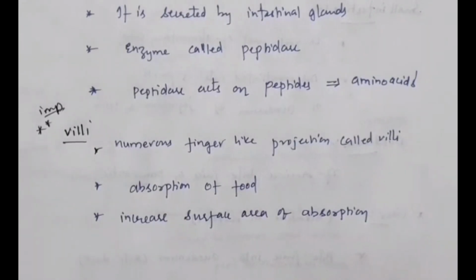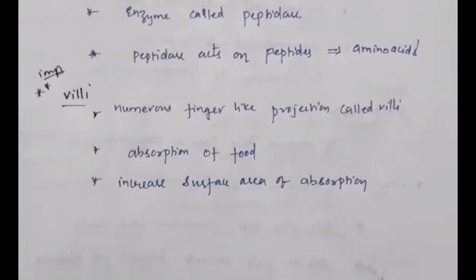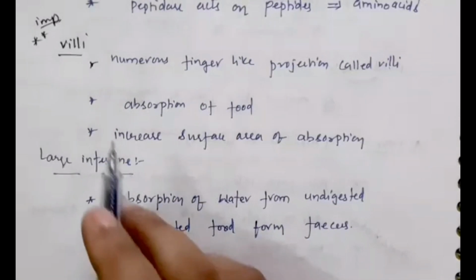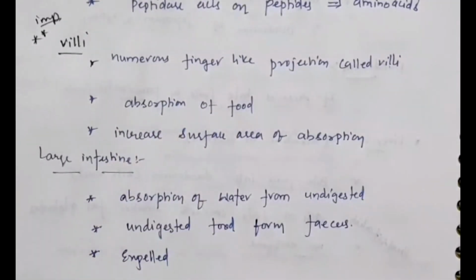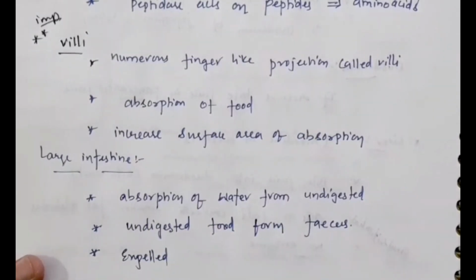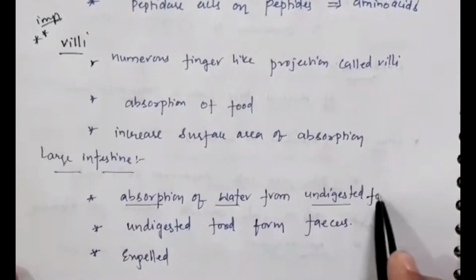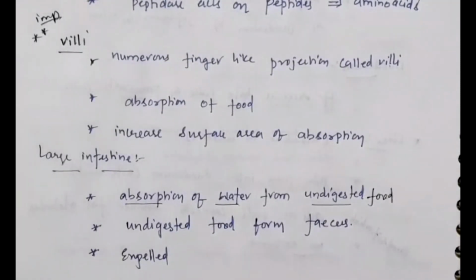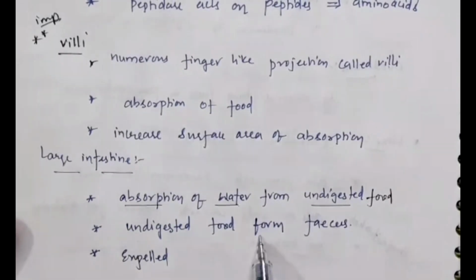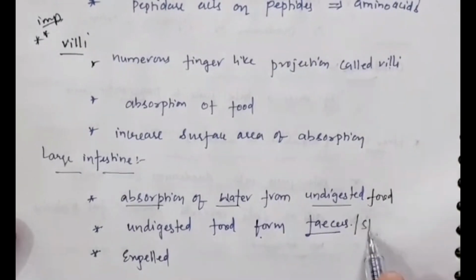Here the complete digestion takes place. After the complete digestion of food in the small intestine, the food passes into the next part of our digestive system called the large intestine. Undigested food from the small intestine passes into the large intestine. When undigested food passes into the large intestine, absorption of water takes place from the undigested food. If any water molecules are left over, they are absorbed again. And now that undigested food forms a semi-solid form called feces, or stool.